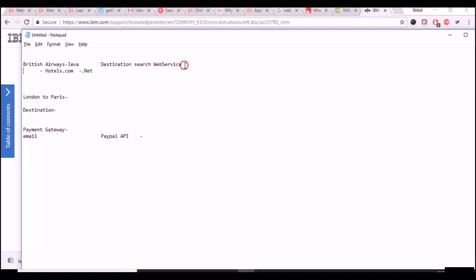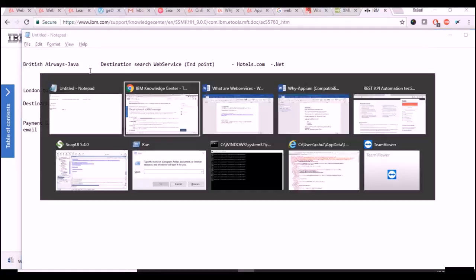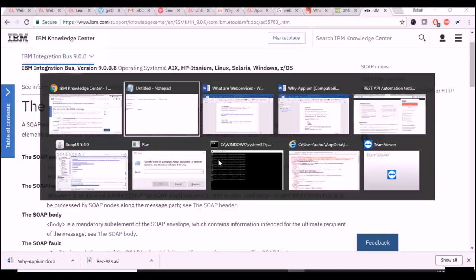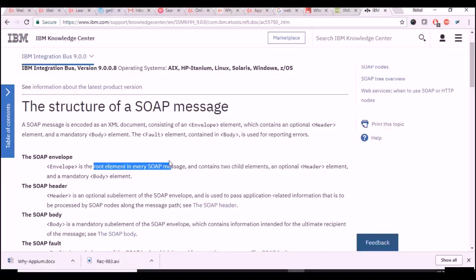So endpoint is a terminology we use. This is the point where the web service is hosted. To talk to it, you have to provide this endpoint to your SOAP message, so that when you send this message, SOAP actually reads that endpoint, goes to that particular server link and then submits the message to that web service. That endpoint detail all goes as part of the envelope.